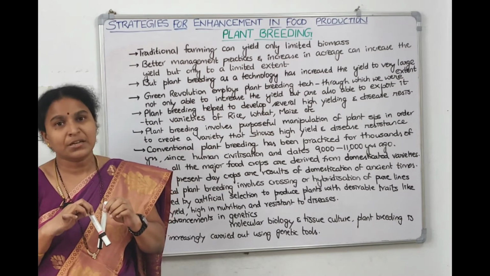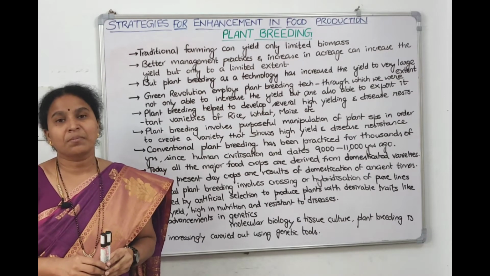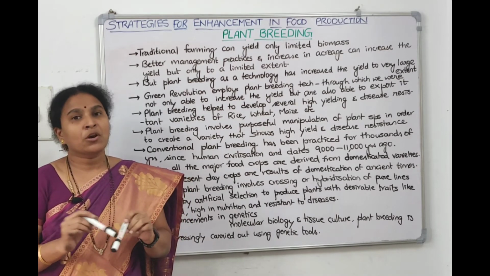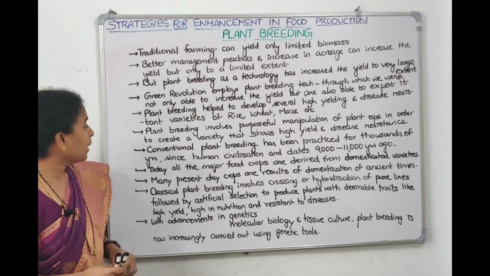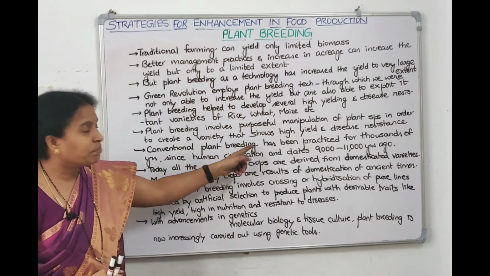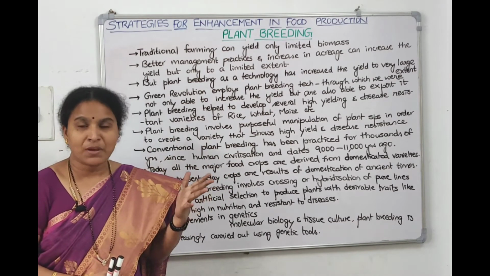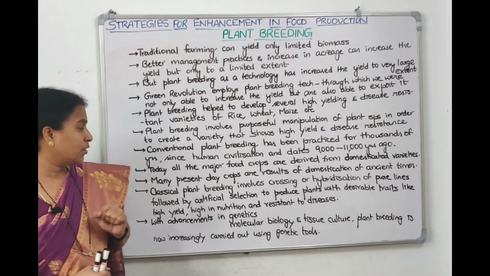But the constraint here is, since the cell wall and all will be there, the natural barriers will be there. So between the related plants only you can do breeding. Not between two different families and two different genera, we can't do it. Okay. So they're talking about through conventional plant breeding only, man has domesticated some varieties, and whatever the cultivable crops we are using now are all the domesticated varieties selected by the man only.